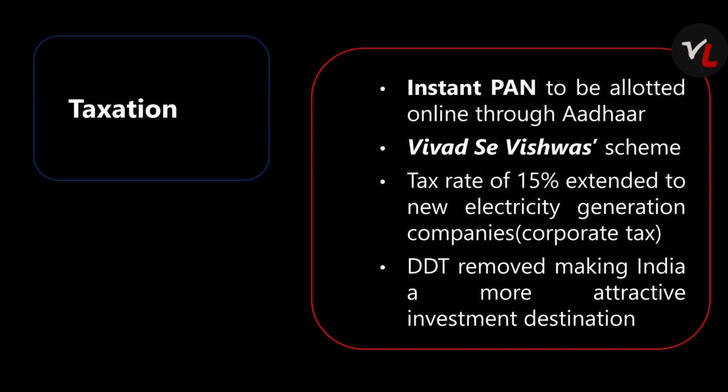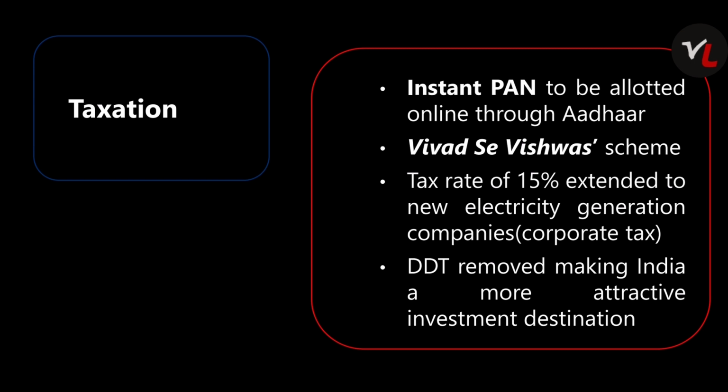Regarding taxation, instant PAN to be allotted online through Aadhaar. So this reduces the paperwork. Only Aadhaar is required for instant PAN. Second one is Vivad Se Vishwas. It is a direct tax redressal scheme to resolve the disputes related to direct tax.